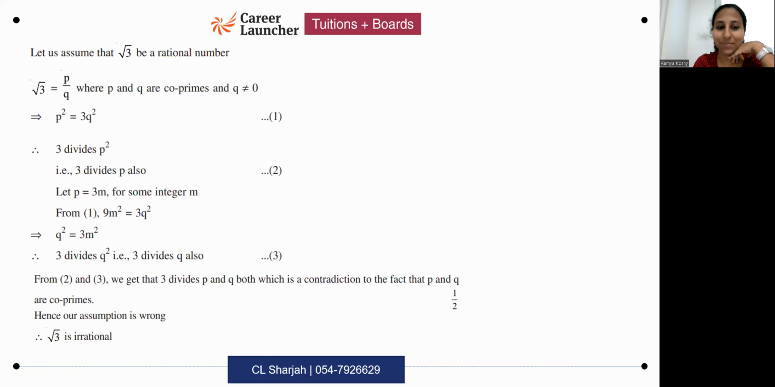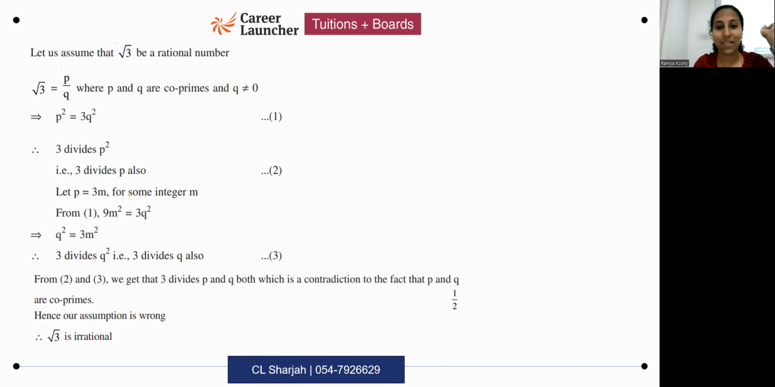Okay? Ma'am, yeah? Instead of writing 3 divides Q square, can we say Q square is an integer of 3, therefore Q is an integer of 3? That sentence doesn't make sense. Q square is a multiple of 3, not integer. You can say Q square is a multiple of 3, which means that Q is a multiple of 3. Q is a multiple, 3 is a factor. That ordering should not go wrong, whichever wordings you're using.